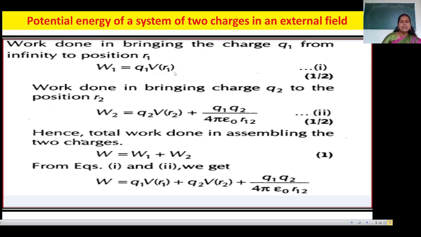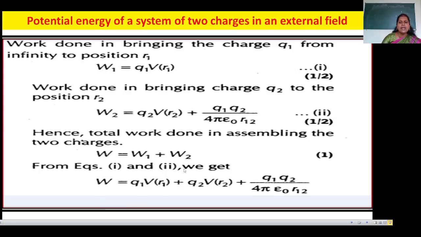Now we have to bring the charge Q2 from infinity to its present location. W2 is equal to Q2 V(R2) plus the potential energy of the system of charges, Q1 Q2 over 4 pi epsilon naught R12. The total work done in assembling the two charges is W is equal to W1 plus W2.